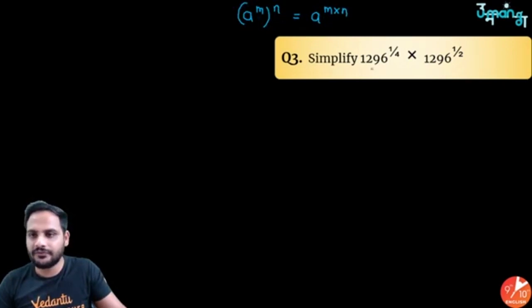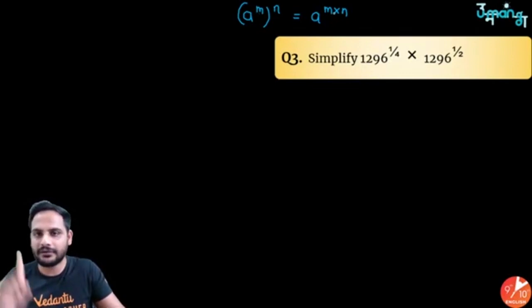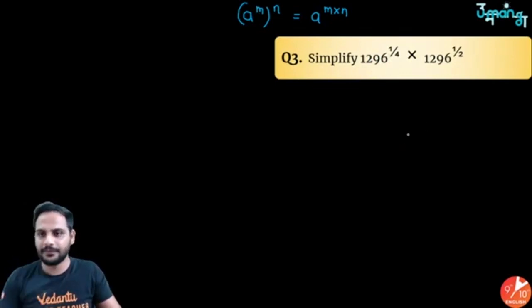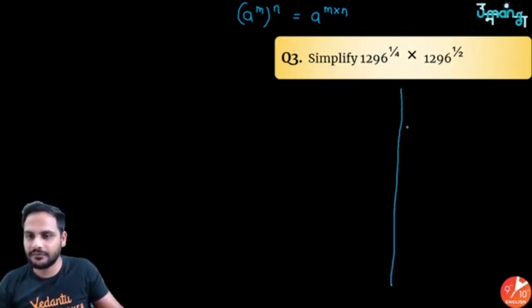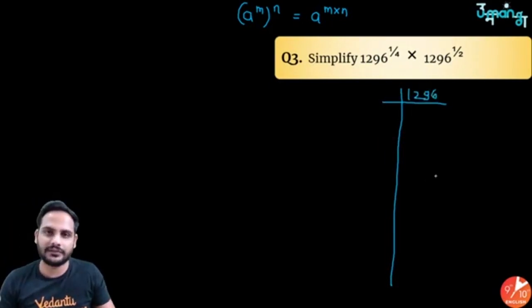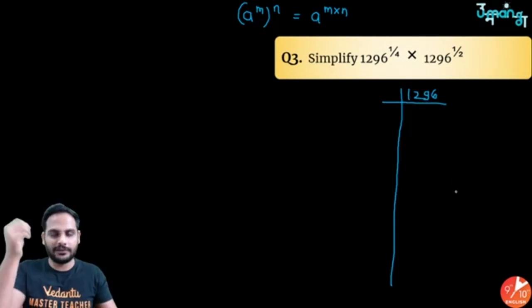Okay, suppose I write 1296 in the power 4, so 4 into 1 by 4 will become power 1, and I will get rid of the power, right? So how will you do it? By finding the prime factorization of 1296. I'm just doing it once. I already know it, but I'm doing it for you.